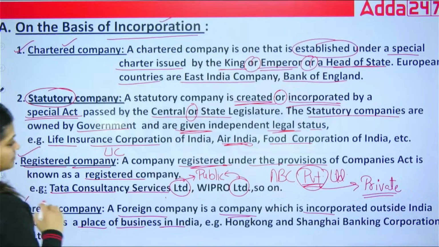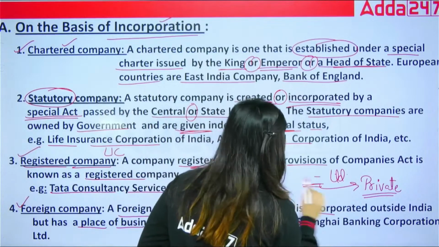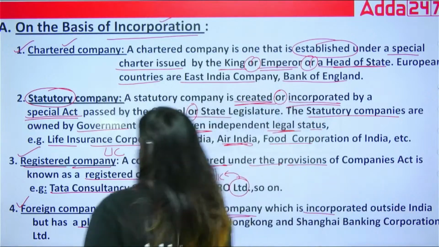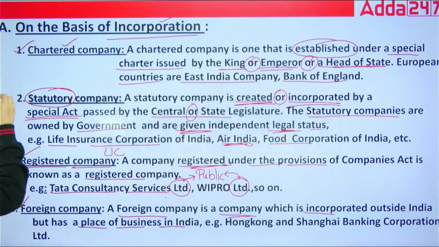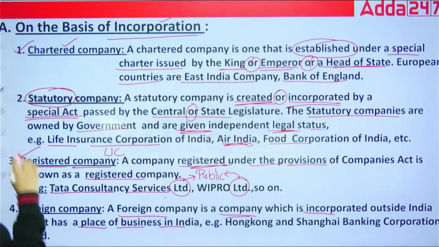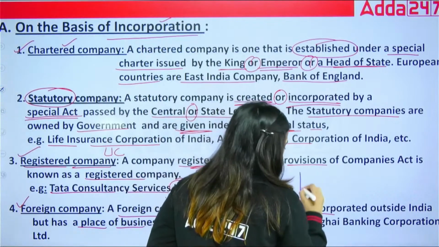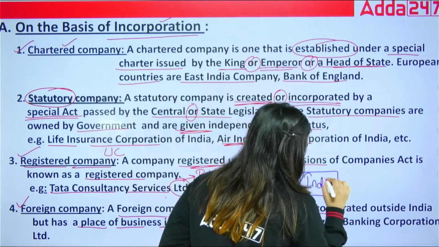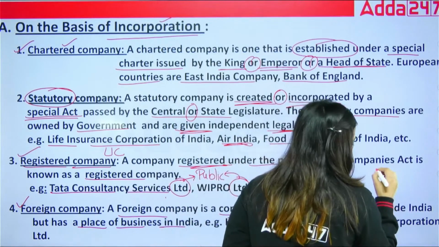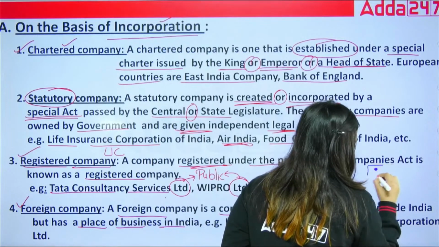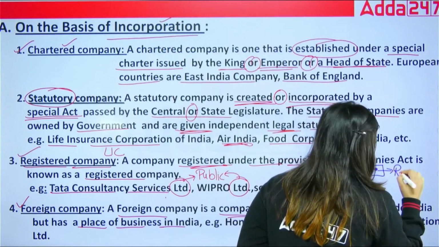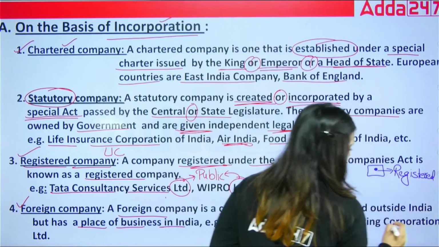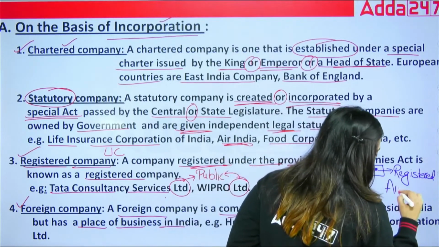I'm erasing this side. So, this is India, and if any company is registered outside India, suppose Amazon.